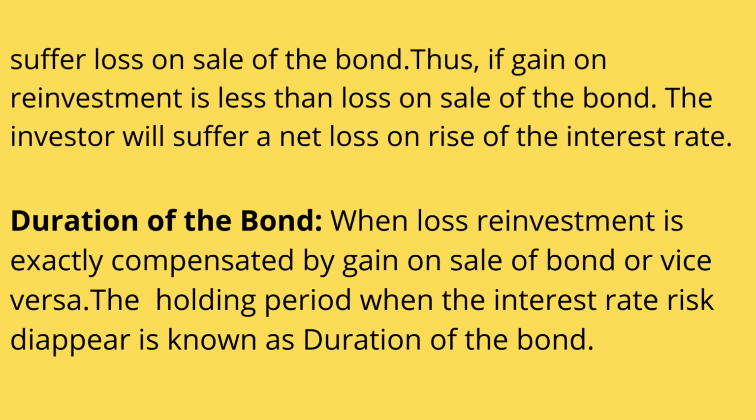Duration of the bond means the period when the interest rate risk of the bond completely disappears. Therefore, it is known as what? Duration of the bond. That means the loss on reinvestment is being compensated by the gain on selling of the bond. That is known as what? Duration of the bond. That means in the holding period when the loss on reinvestment is compensated by the gain on sale, the holding period is known as the duration of the bond, when there is no interest rate risk. I hope it is clear.